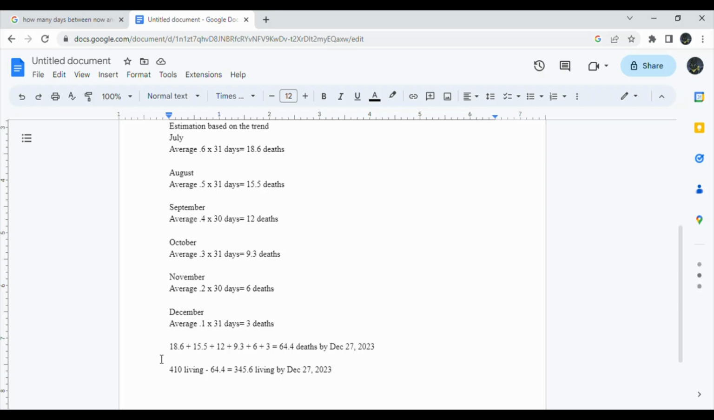I just added it all up, and we'll get like 64.4 deaths based on the trend by the second year of Tontine. And yeah, subtract that from the 410 living players that are currently alive in the game, and I got like 345.6 living players by the end of the second year of Tontine. So yeah, it's a lot more than the first year.